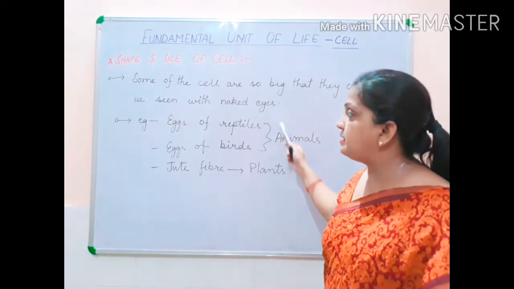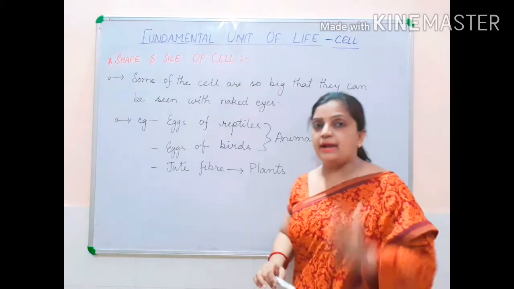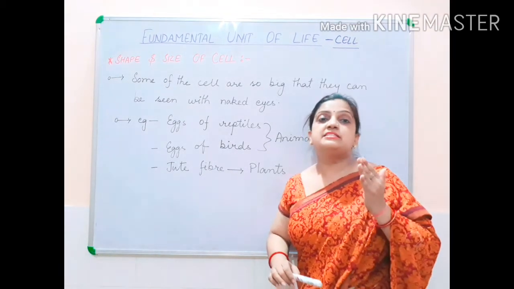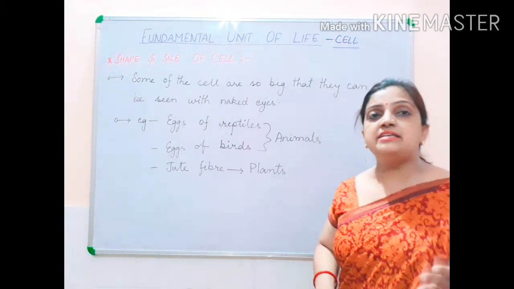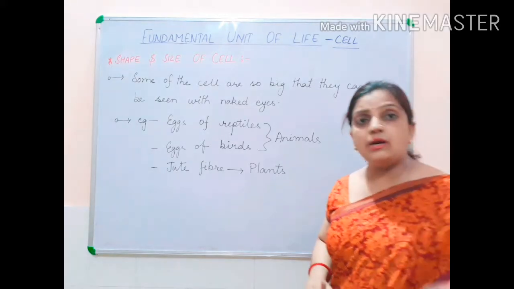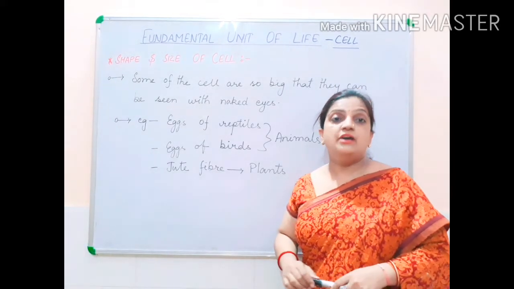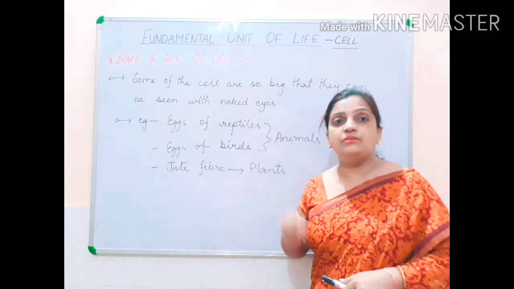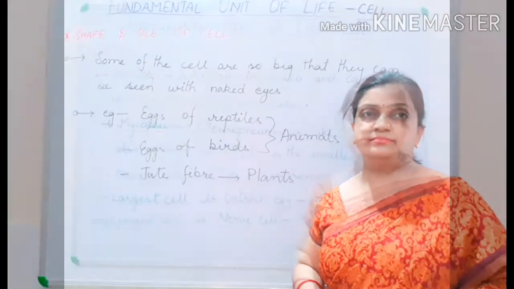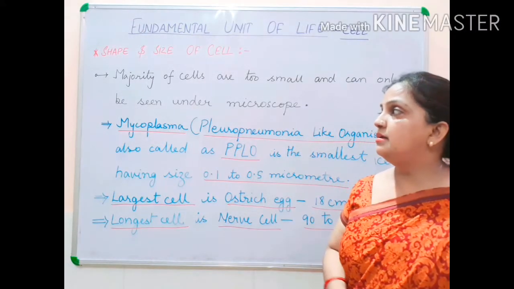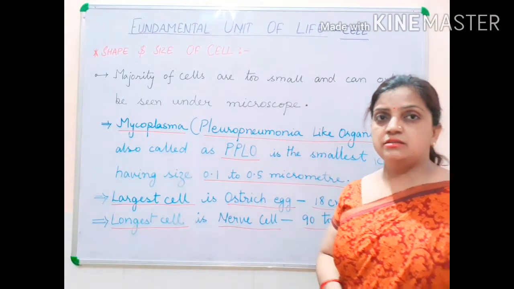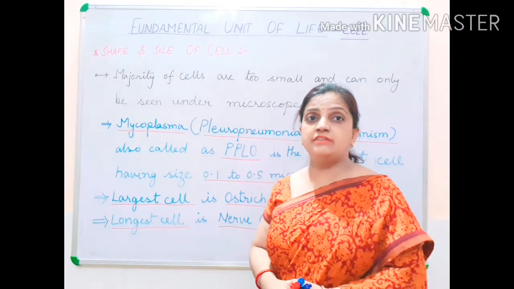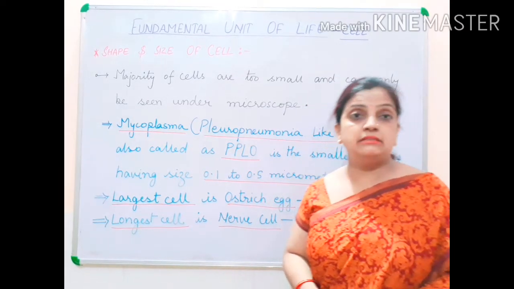So children, here I have discussed examples of different sizes of cells which we can see with our naked eyes. Now I will be discussing the cells which are very microscopic, and for that we need only and only a microscope. These cells are very small in size, and we are going to observe them under a microscope.